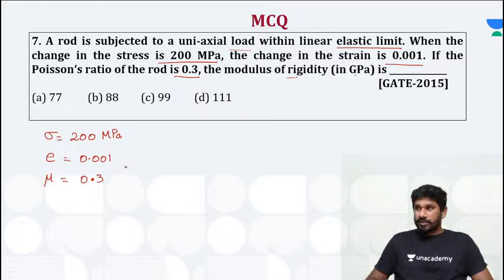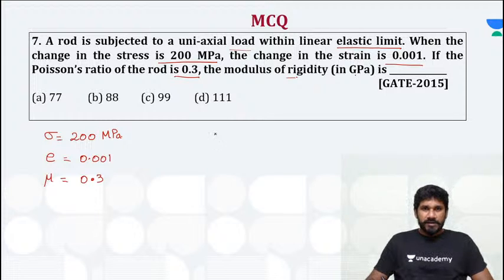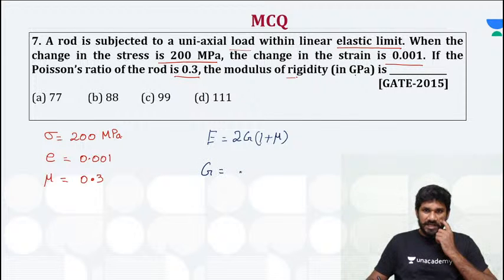Now you have to calculate the rigidity modulus, where we know Young's modulus is equal to 2G(1 plus mu), so rigidity modulus is equal to Young's modulus by 2(1 plus mu).